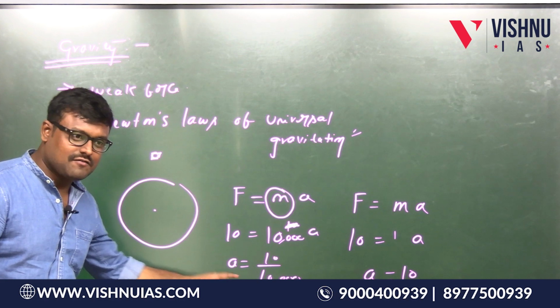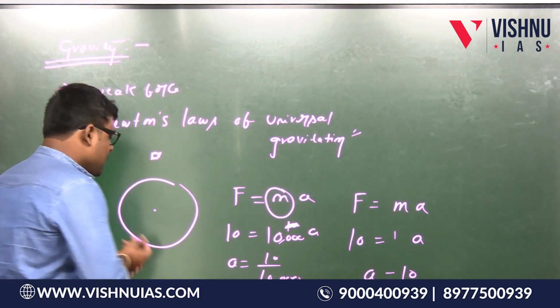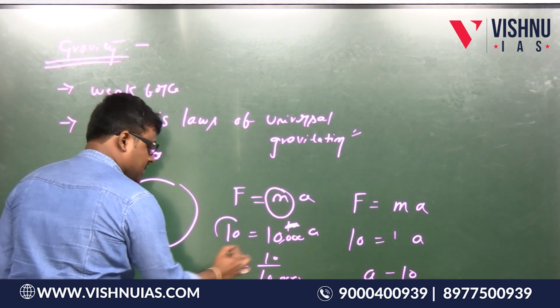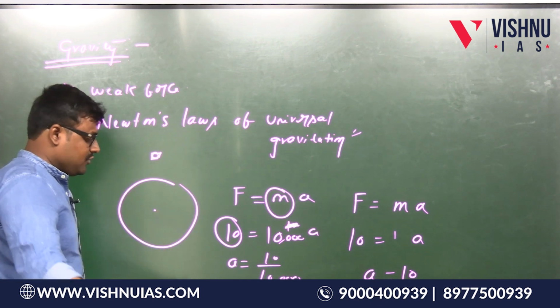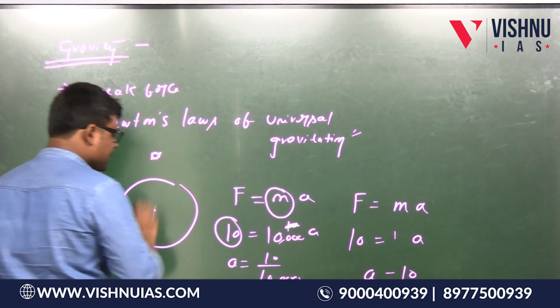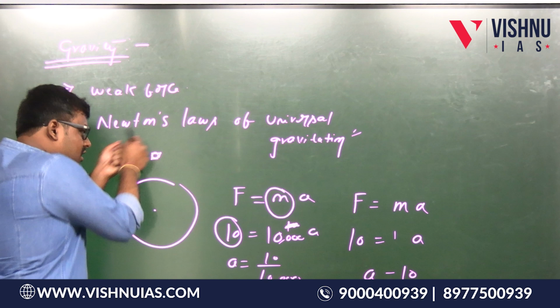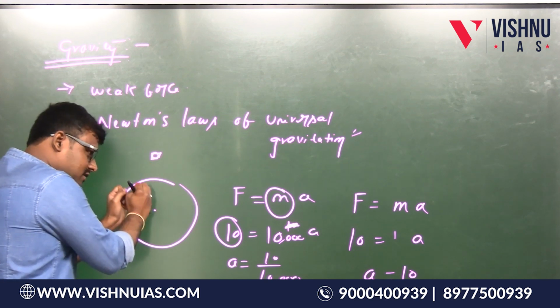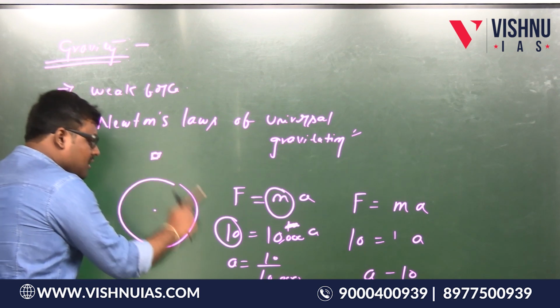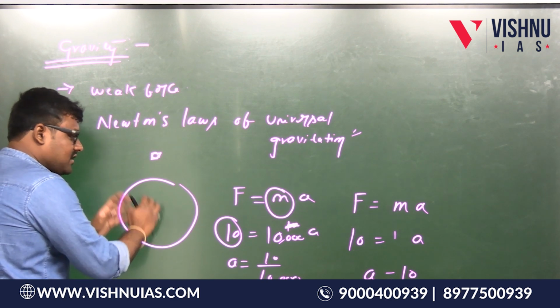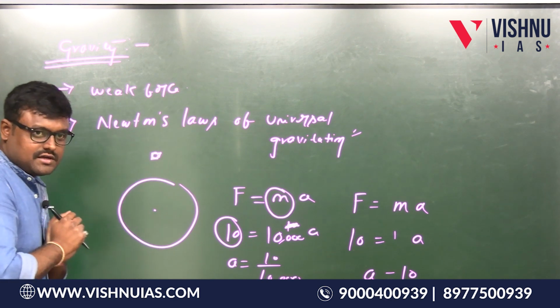This is the acceleration for what? See what I said, suppose F equal to 10, taking 10 Newtons, the unit of force is Newtons. Now the earth will put a 10 Newton of force on this object and try to attract this object towards it, and this object also puts 10 Newton of force on this earth and tries to attract the earth towards it. Is this point clear?